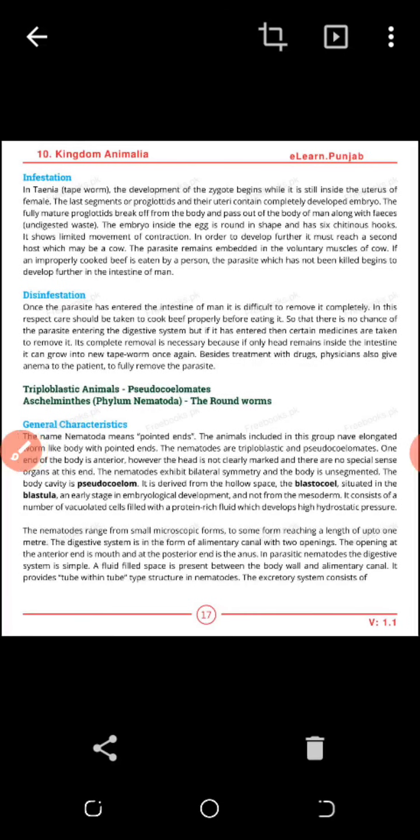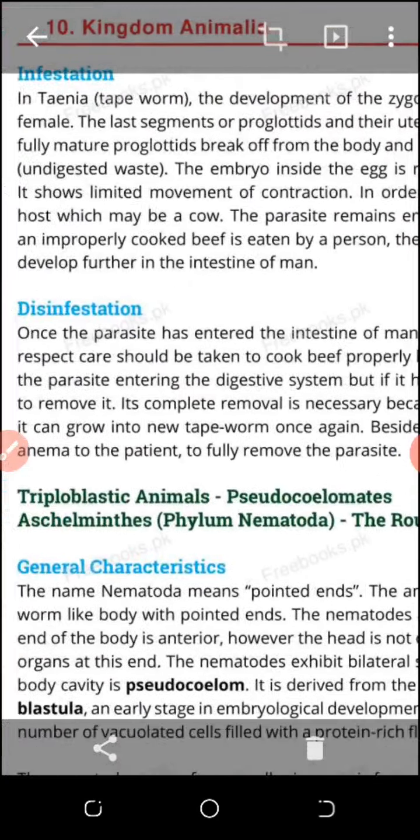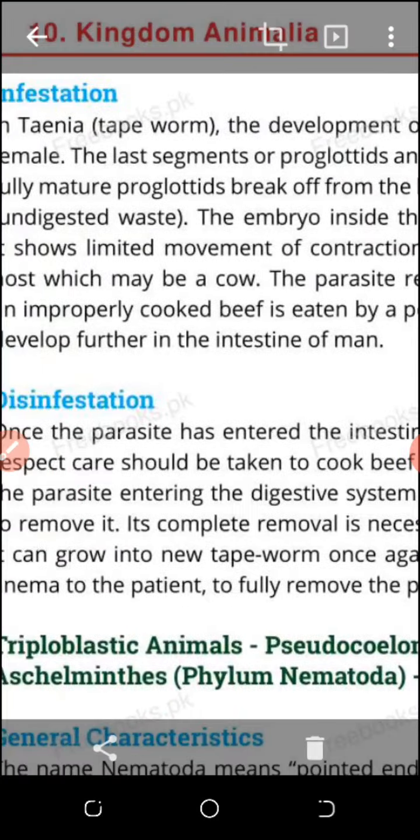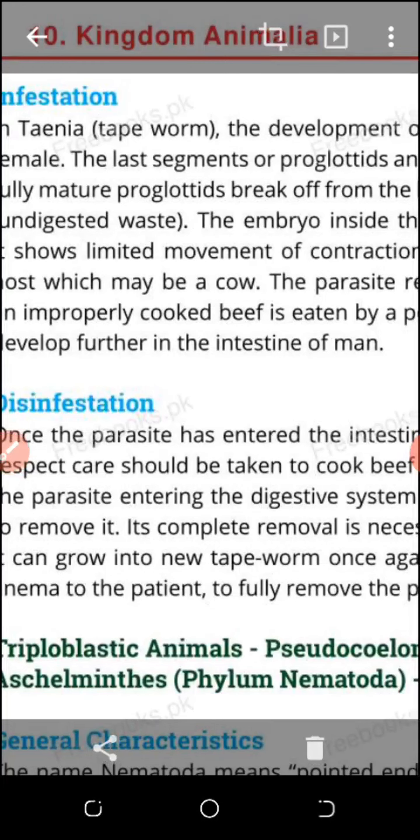They are triploblastic, meaning they consist of three layers: ectoderm, mesoderm, endoderm. These are the three main germinal layers found in our body which form all the organs, and that is organogenesis. Two main processes I will explain here: infestation and disinfestation. Infestation means how the parasite attacks the body and how harmful it is, like coronavirus.